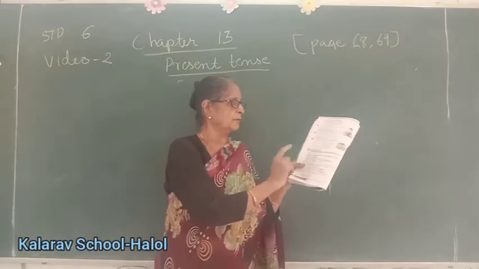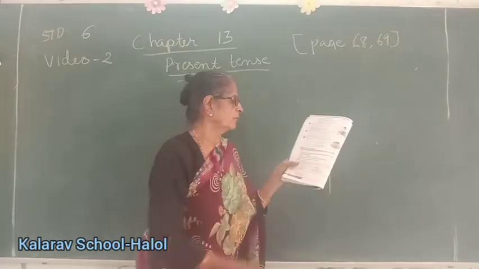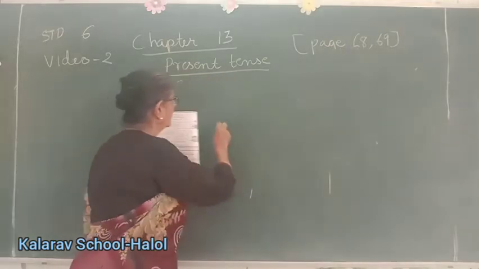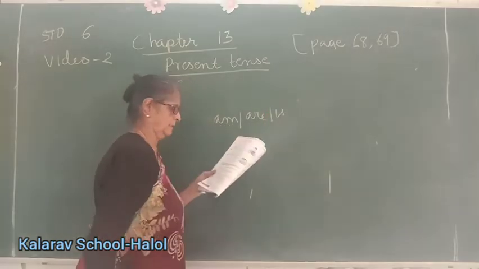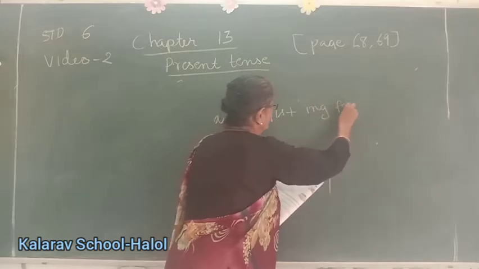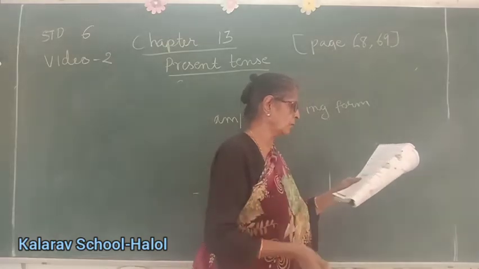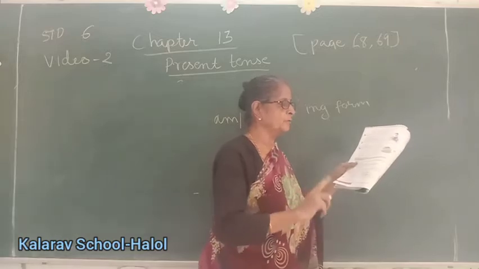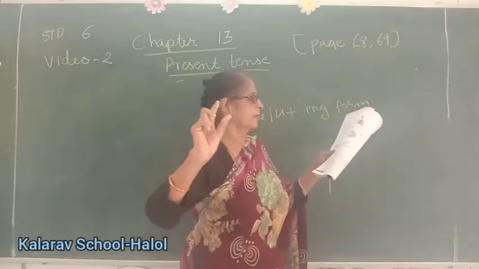Form of present continuous tense. Children, this you will have to learn by heart. You should know. For a sentence in the present continuous tense, we write am, are, is plus the ing form of the verb. Sometimes it is also called the present participle form of the verb. We add ing to the root form. Root form means main form, main verb. Okay? Are you understanding?